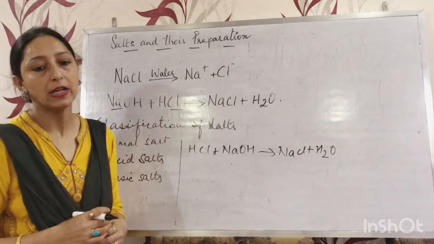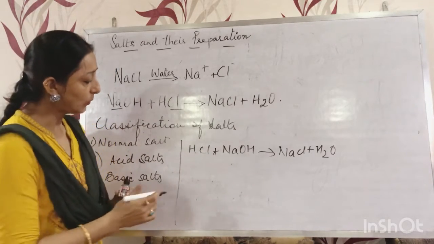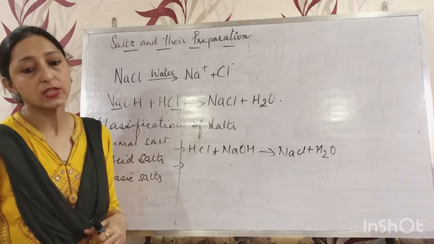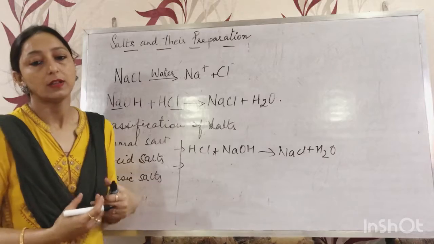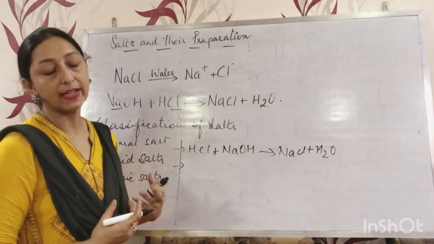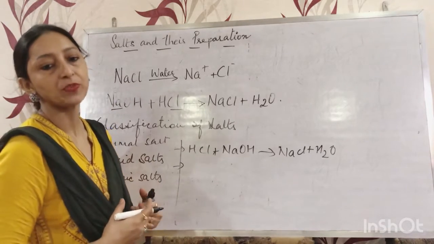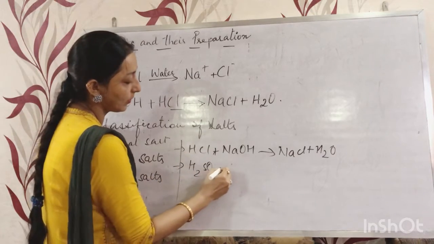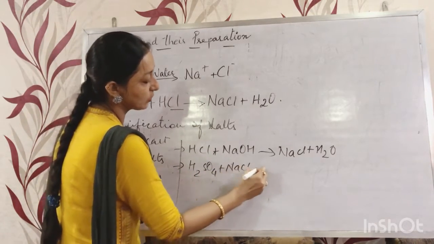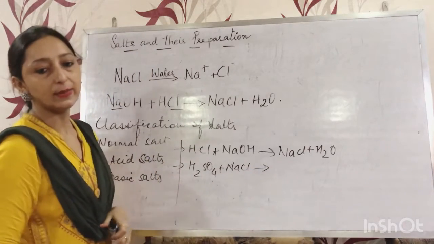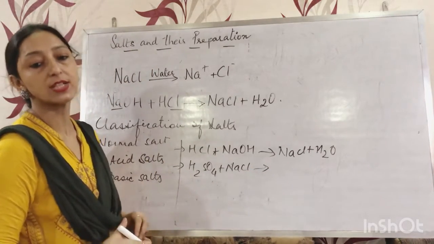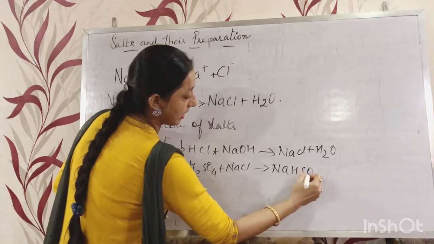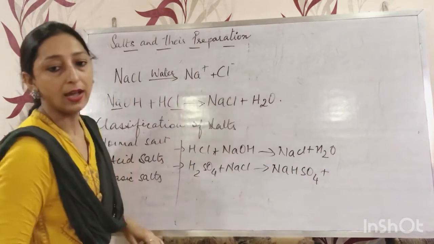For example, we can take the case of dilute sulfuric acid, H2SO4, which when it reacts with sodium chloride will give sodium hydrogen sulfate, NaHSO4, and what is left?